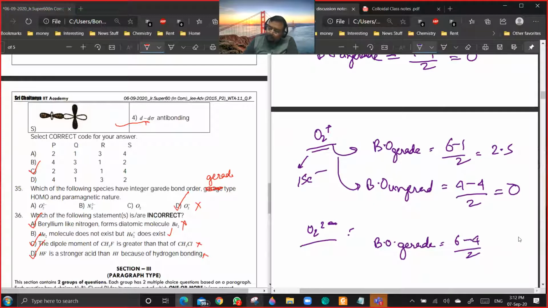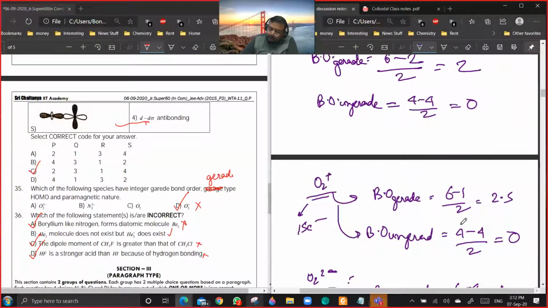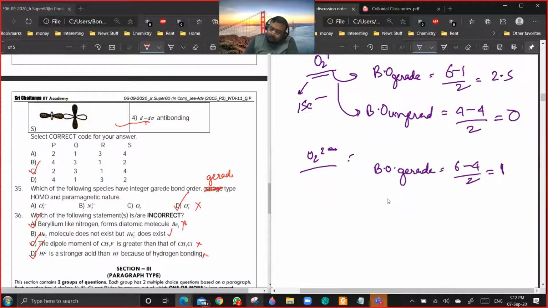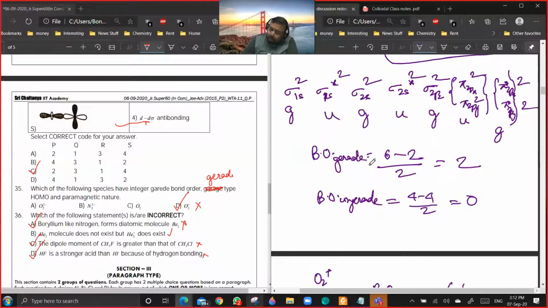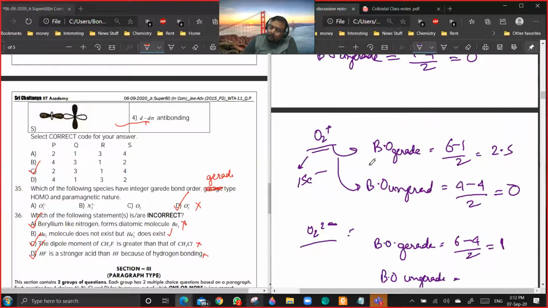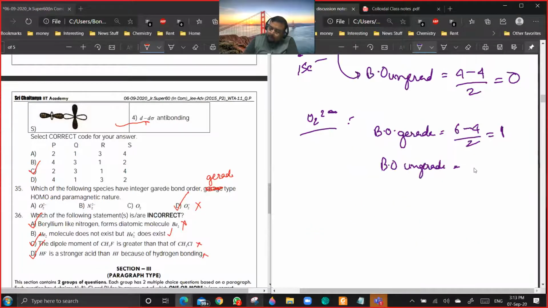It will be 2 for gerade. Are you getting the point? The bond order in ungerade will remain 0 only, because it is bonding minus anti-bonding by 2, for ungerade orbitals only.